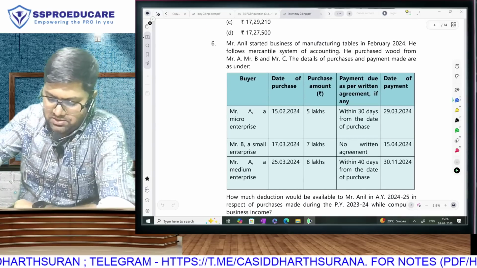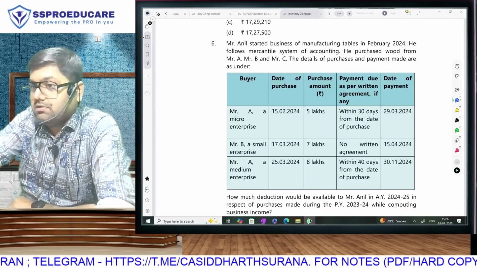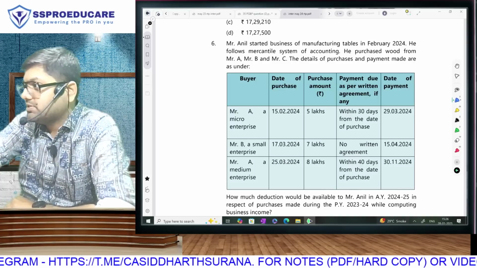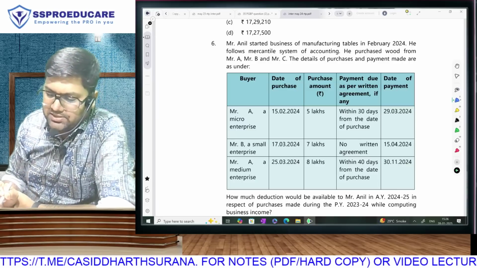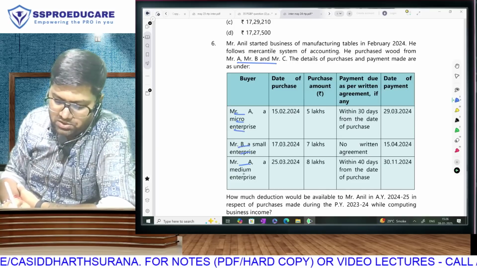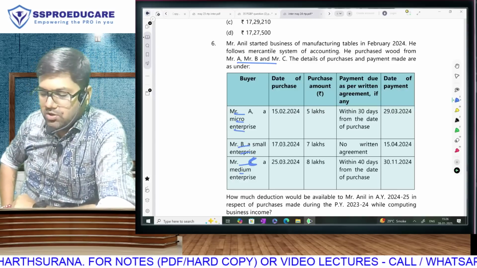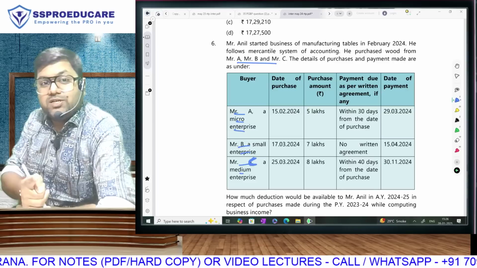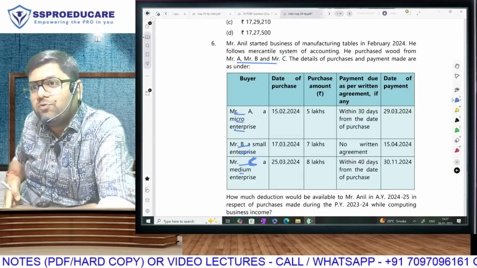See this. Mr. Anil started a business of manufacturing tables. This is the May 24 RTP, and by the way, this question is also there in the additional question bank given to you. He follows the mercantile system. He purchased wood from three people, A, B, C. A is micro, B is small, and here there is a printing mistake in the RTP: C is a medium enterprise. Obviously, they have given the dates as per PY 23-24. The same question is modified and asked in your additional question bank by changing PY to 24-25.